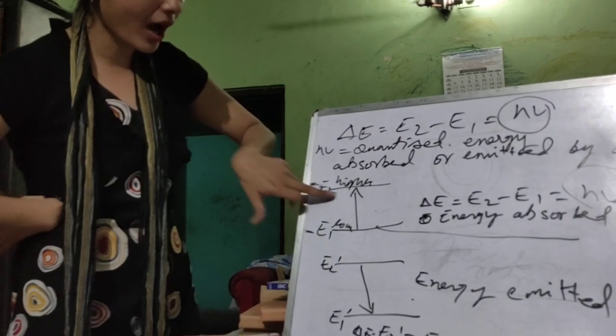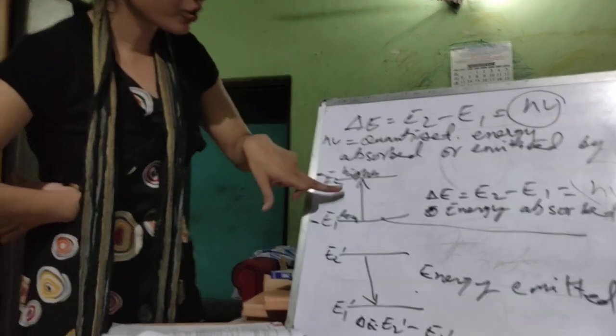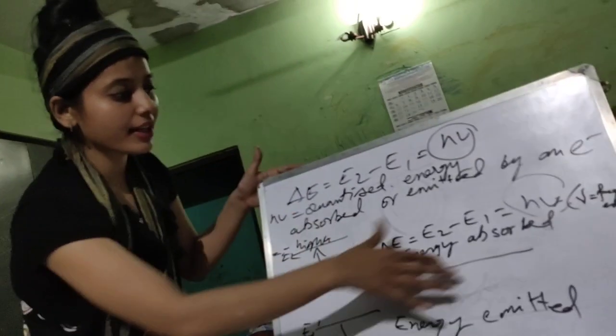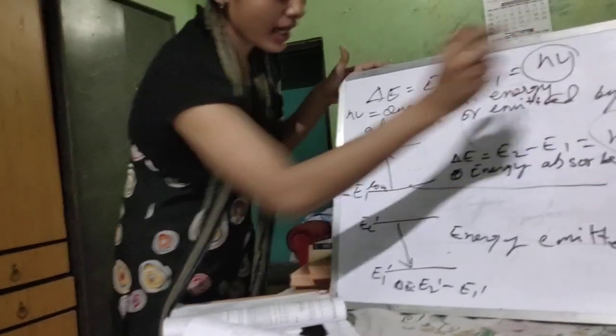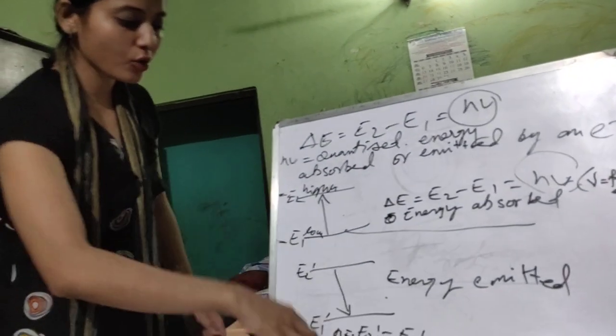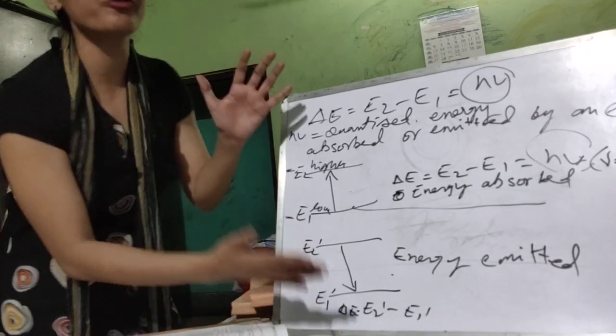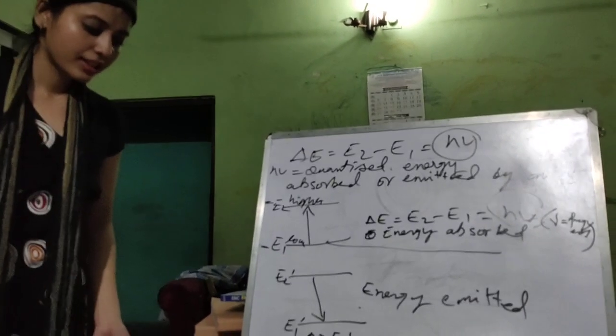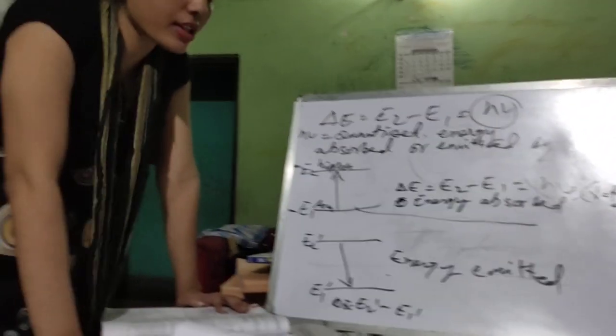It can be lower to higher. When the transition is from lower to higher, then the energy is absorbed, E2 minus E1. And when the transition is from higher level to lower level, then also we subtract the energy of those two shells. So these were the postulates of Bohr's atomic model.